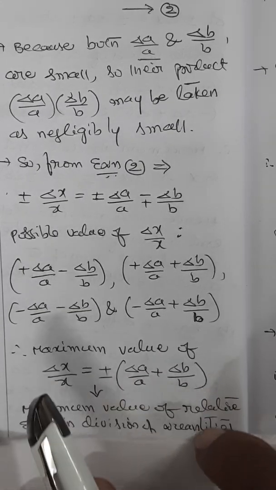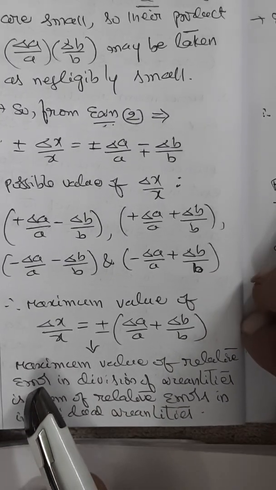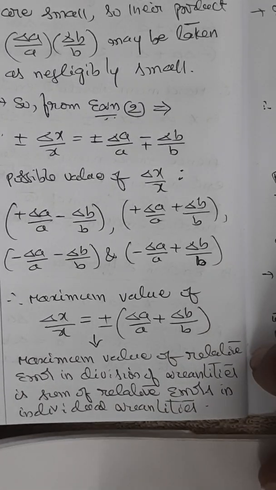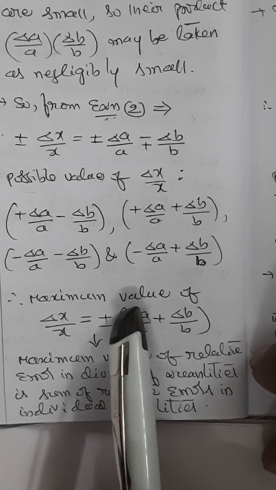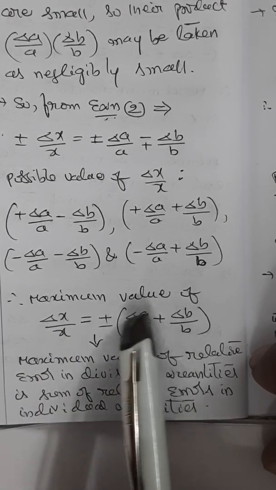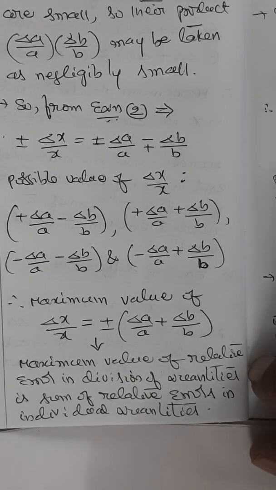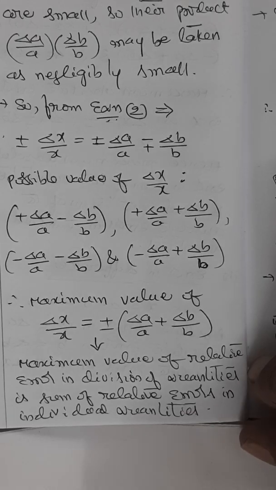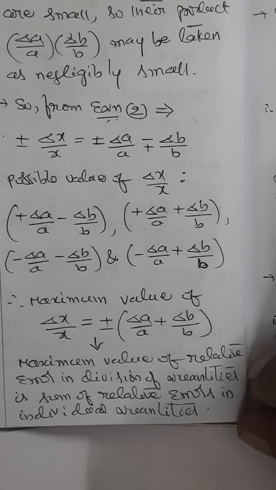From this we can conclude that the maximum value of the relative error in division of quantities is nothing but the sum of relative errors in the individual quantities. So this is error in division. Let us see what could be the error in a quantity raised to some power, that is, indexing.